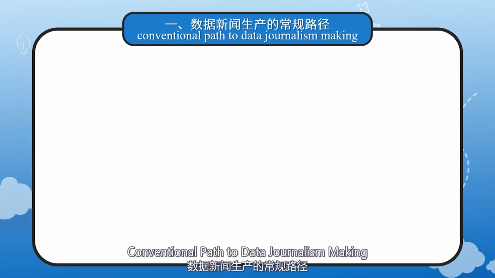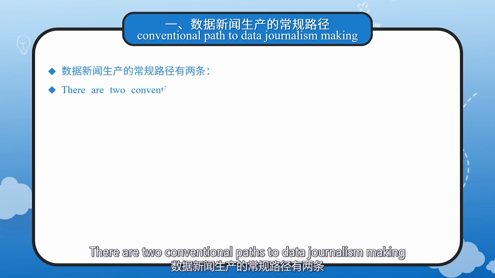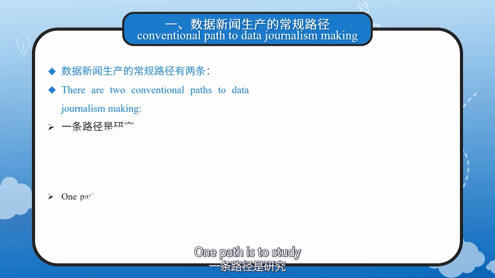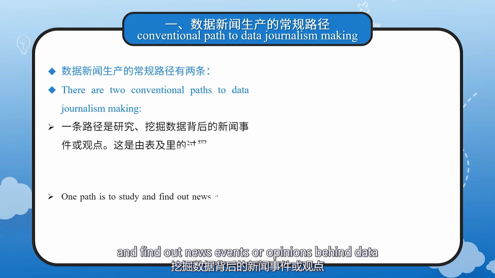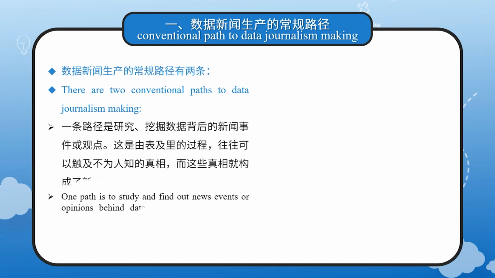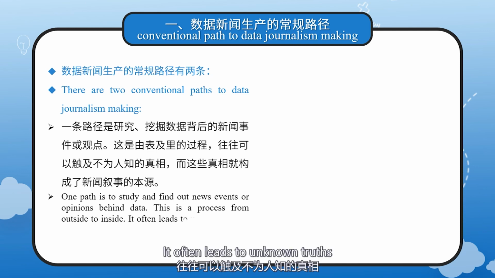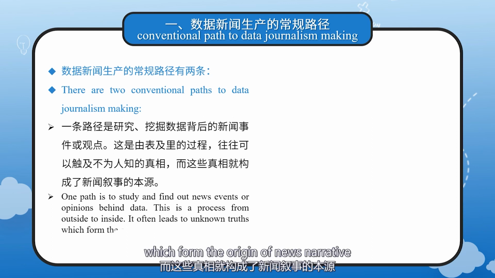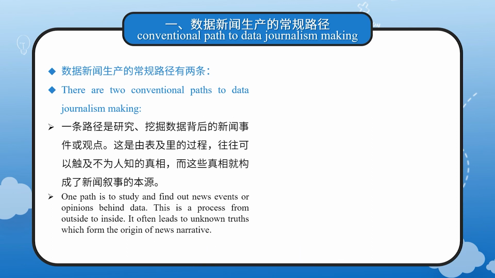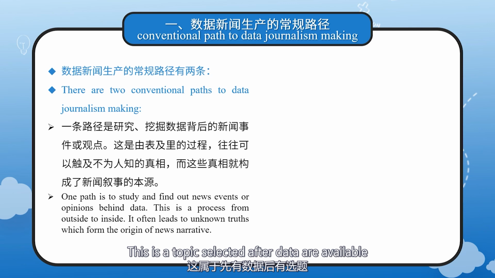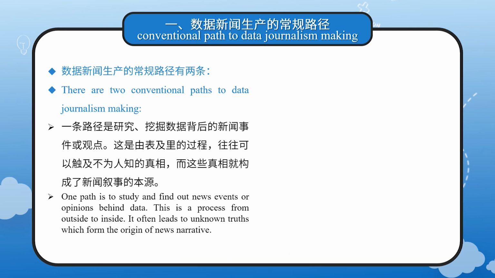Let's take a look at conventional paths to data journalism making. There are two conventional paths. One path is to study and find out news events or opinions behind data. This is a process from outside to inside. It often leads to unknown truths which form the origin of news narrative. This is a topic selected after data are available.